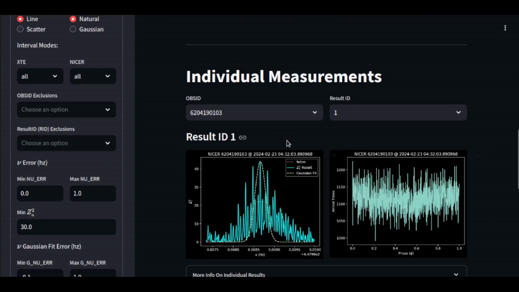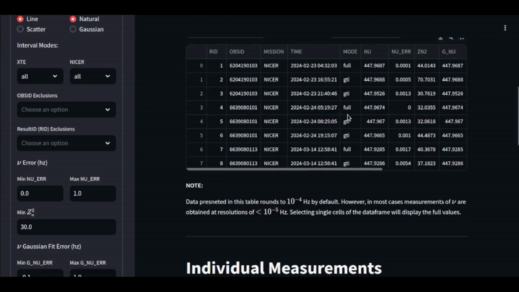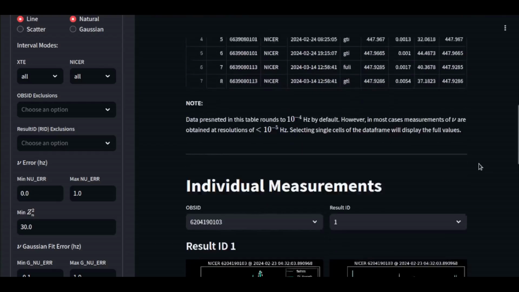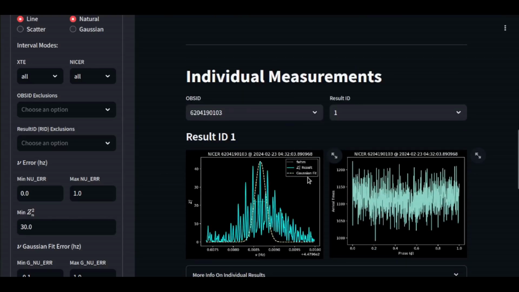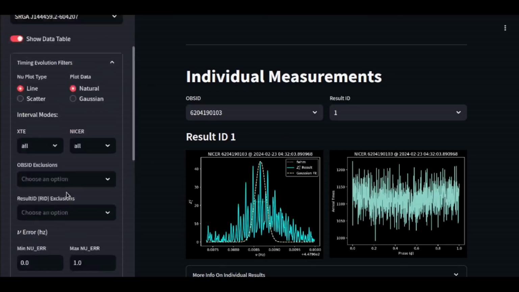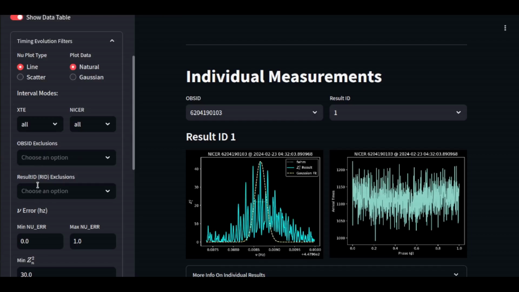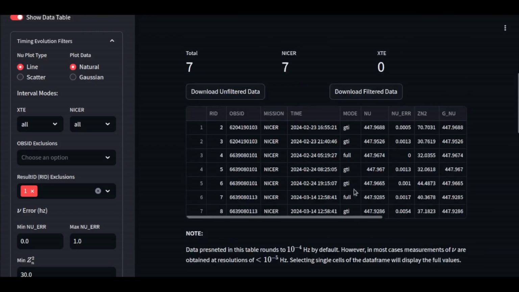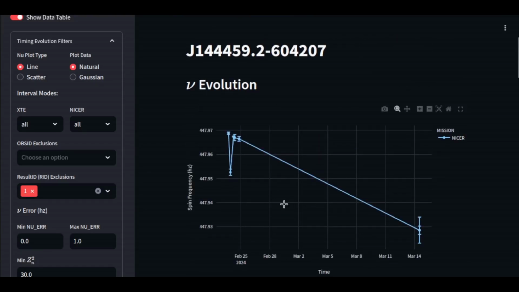But yeah, with this result ID number 1, it's in full mode, and a lot of times in the full mode you're going to get really noisy results like this that just aren't really good. The Gaussian fit to this just is crap as well. So we can just go ahead and throw that away, and we'll do that with this result ID exclusion, and we'll add that to what is being excluded. You can see it's filtered out, and then it's filtered out up here at the top.